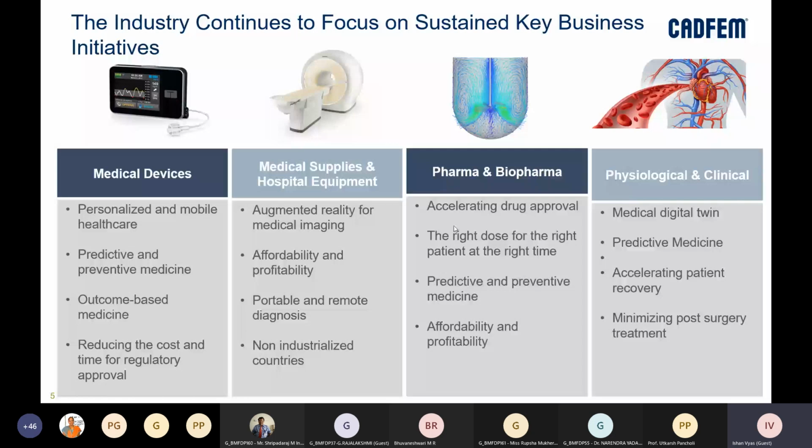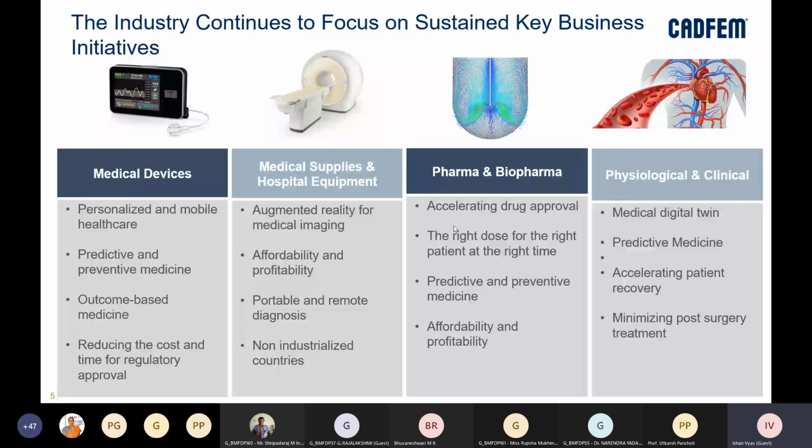Then even from the medical supplies and hospital equipment, there is augmented reality for medical imaging, which is one of the areas of affordability and profitability, because hospital equipments take a very huge capital investment. Portable and remote diagnosis and non-industrialized countries as well should be able to use these kind of hospital equipments.